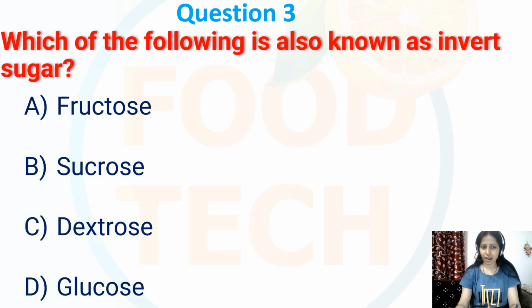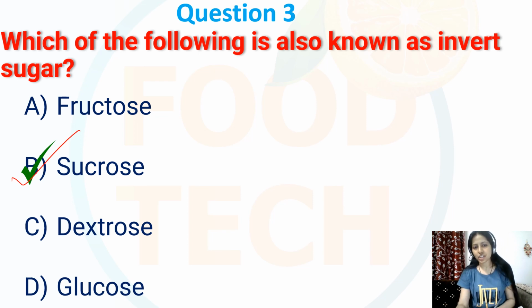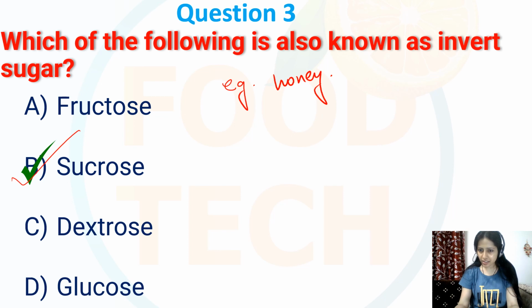Question number 3. Which of the following is also known as invert sugar? Options are fructose, sucrose, dextrose or glucose. My correct option is B, that is sucrose. Invert sugar is created when sucrose is hydrolyzed into its components, that is monosaccharides, glucose and fructose. This hydrolysis can occur naturally, for example in honey, or can be done industrially.